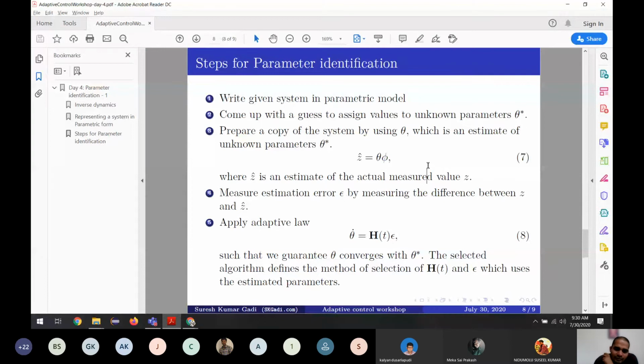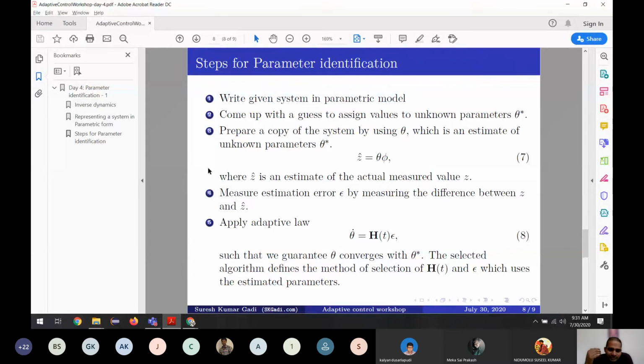And that error we are going to calculate in the next step 4. We estimate the error epsilon. Epsilon is the error between your model and the actual real life model. So you always have an error because there is a possibility that you don't know your exact value. So you get some error.